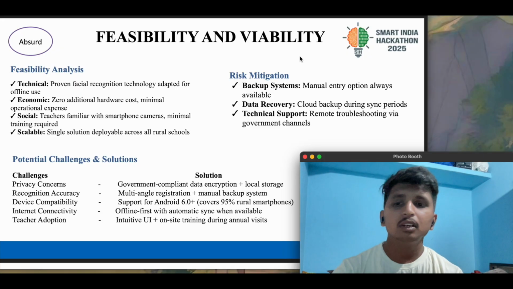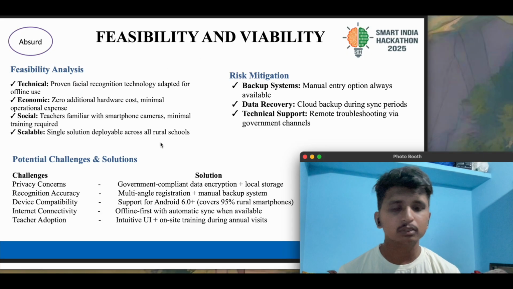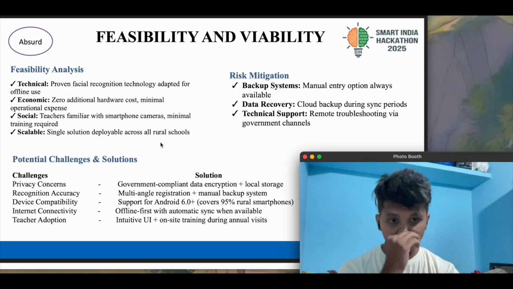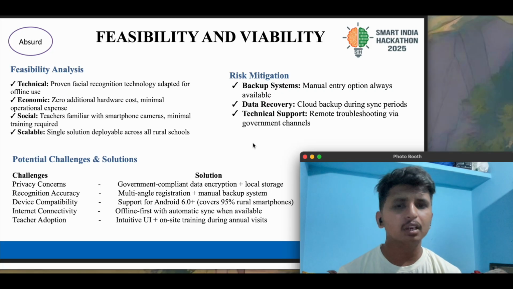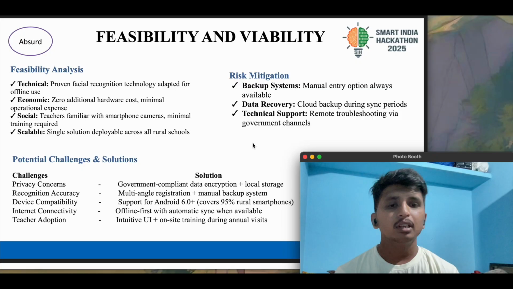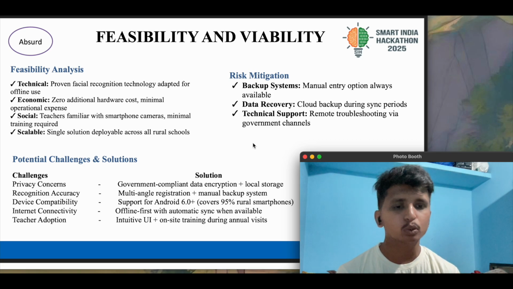When we come to the social feasibility, the teacher is familiar with the smartphone nowadays, so there isn't an obstacle to learn a new technology or anything. It's very scalable through every single rural school. The risk here is the backup systems. Already we have mentioned that the manual entry option is always provided, and for data recovery, whenever the internet is available, it automatically syncs to the cloud. And the technical support is also provided through the government channels.